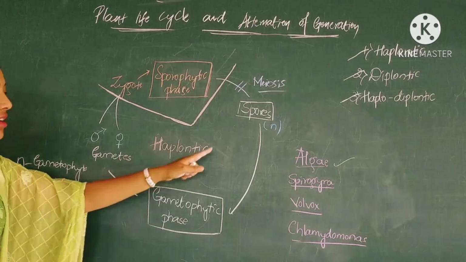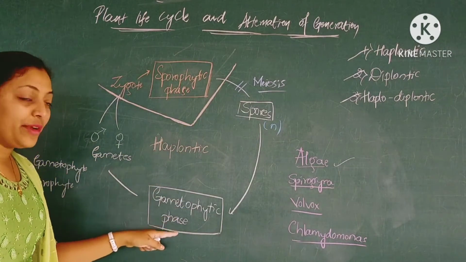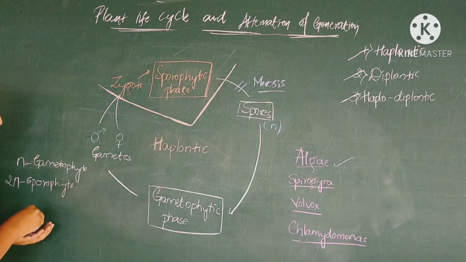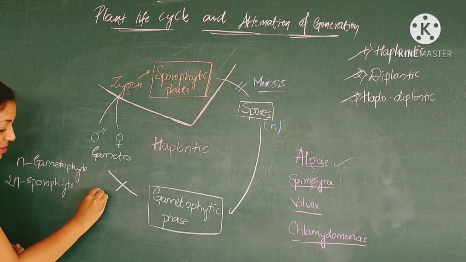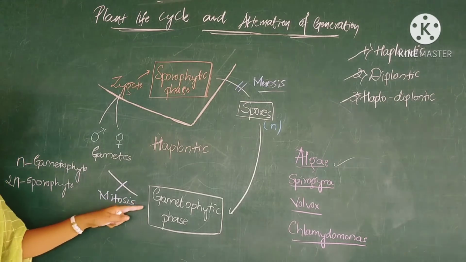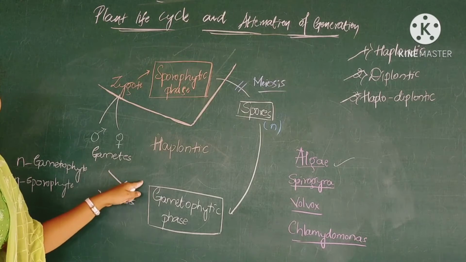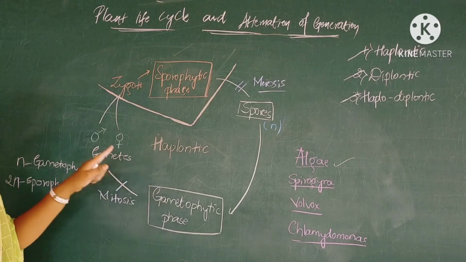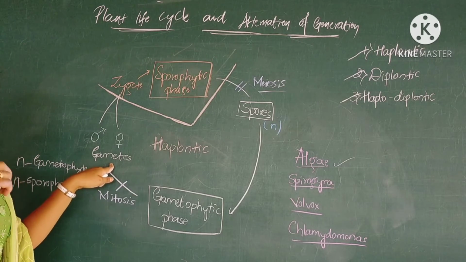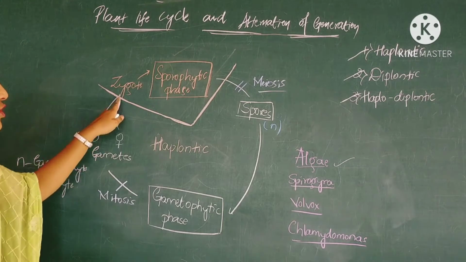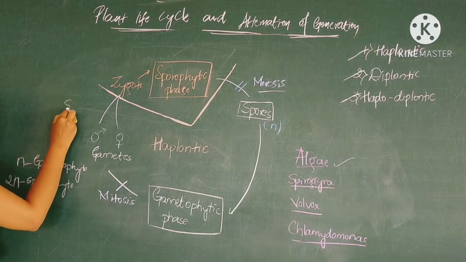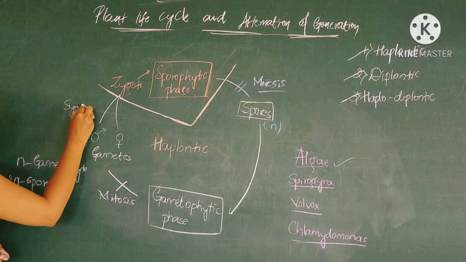So here spores produce the gametophytic phase, and the gametophytic phase, with the help of mitosis, which is a single division wherein the same number of chromosomes is continued, gives gametes. Gametes are of two types, male gametes and female gametes, and the fusion of gametes takes place. The fusion is called syngamy.